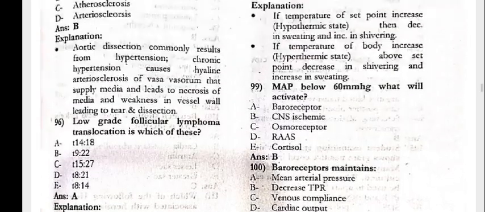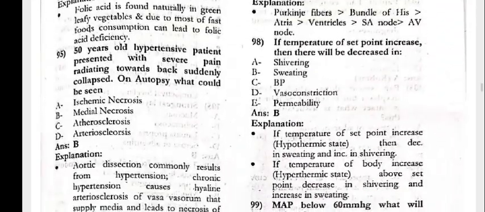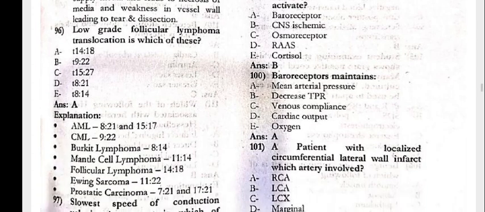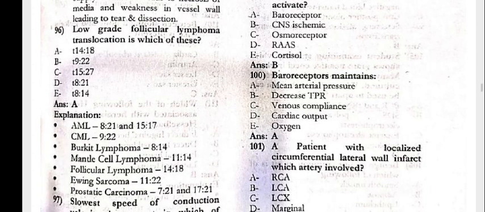That is AV node. Next, 98, if the temperature set point increases, then there will be a decrease in the sweating. 99, the mean arterial pressure below 60, what will activate? That is CNS ischemic response. 100, baroreceptors maintain the mean arterial pressure.